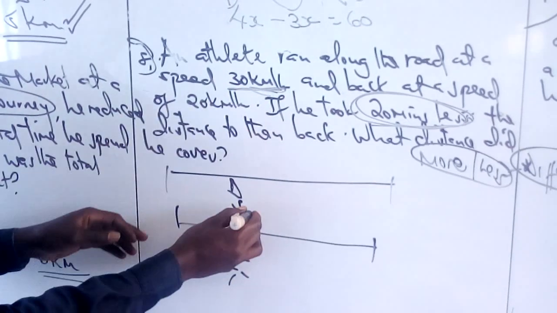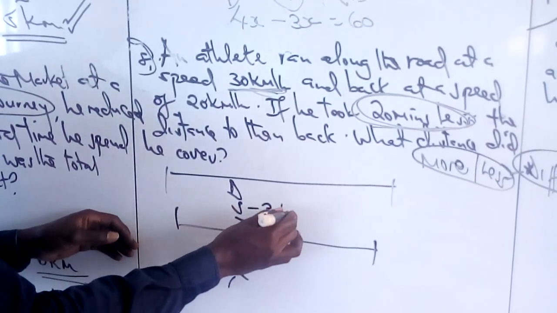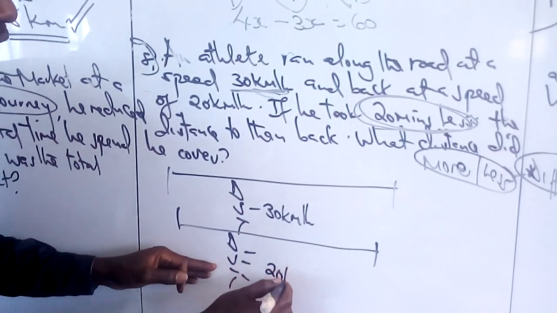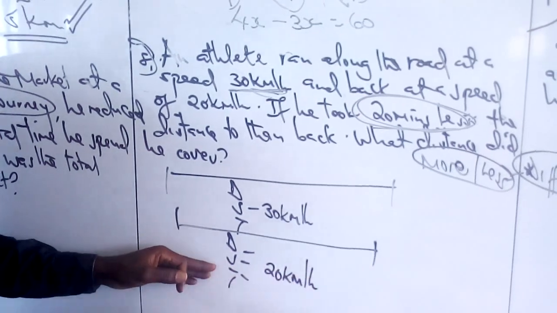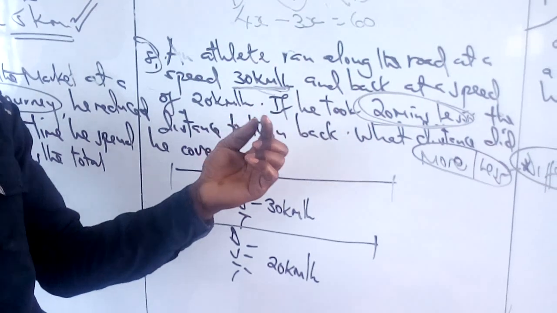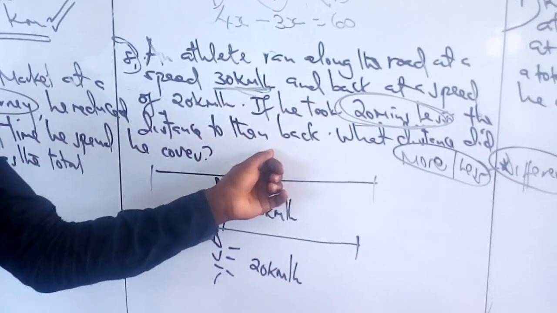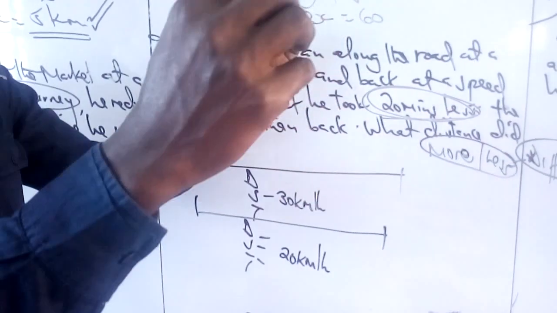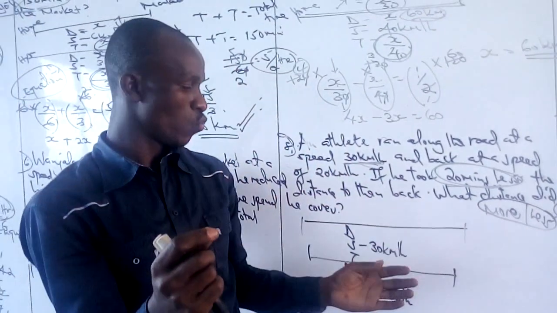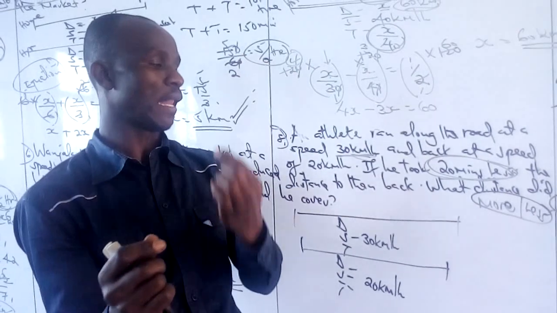So 30 kilometers per hour going, and back he ran at 20 kilometers per hour. If we compare the two, to and back, the difference will be 20 minutes less.